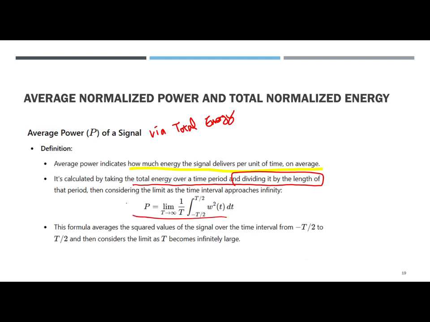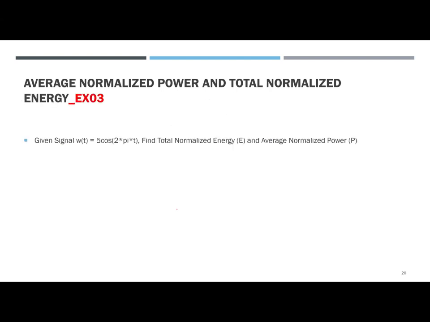So that was for the same square of the function of time, but it only differs by the 1 over T compared to the total energy. Okay, all right. So that was for the sample questions. We have to distinguish what is the total normalized energy and what is the average normalized power.